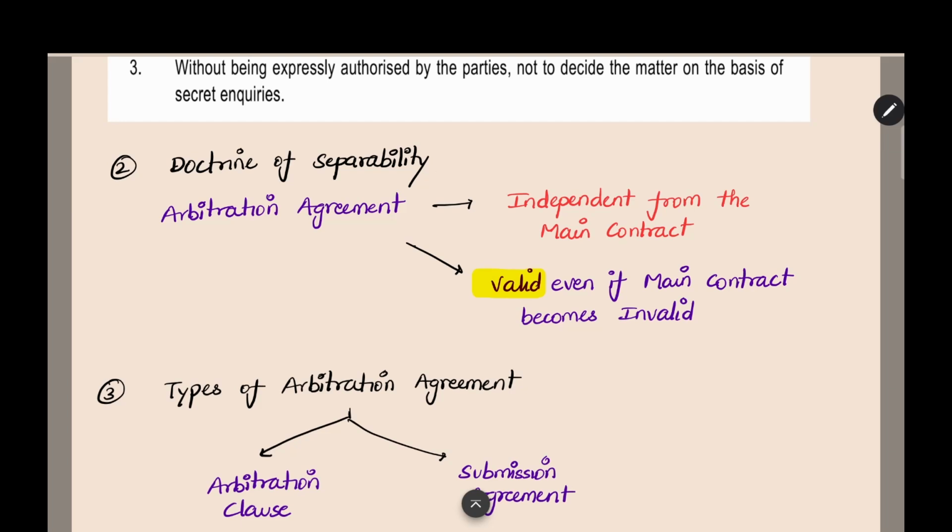And then the second thing is the doctrine of separability. The arbitration agreement is an agreement independent from the main contract. Even if the main contract becomes invalid, the arbitration agreement will be valid and it will be operative. You can make an arbitral award on the basis of the arbitration agreement's validity. This is one important point.